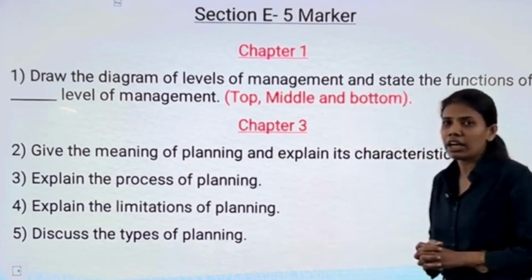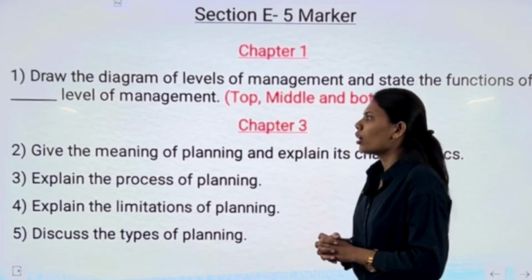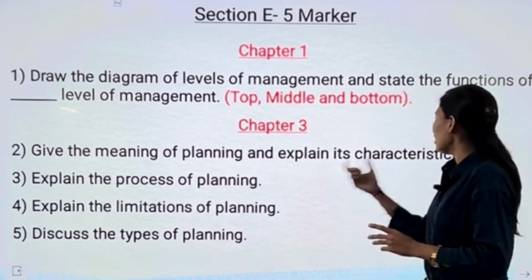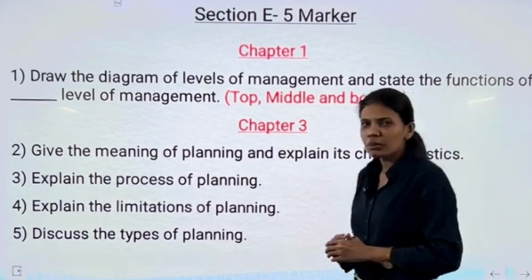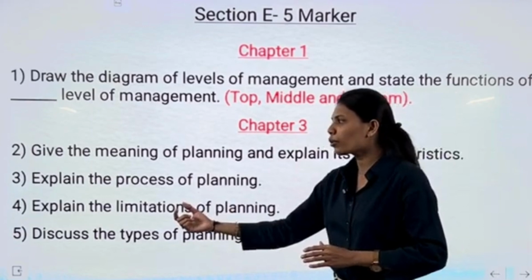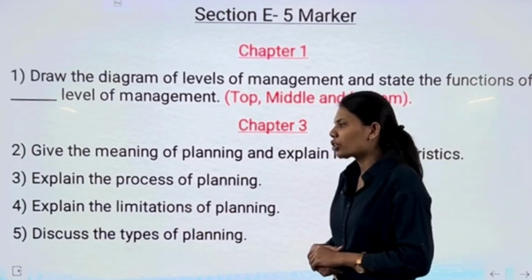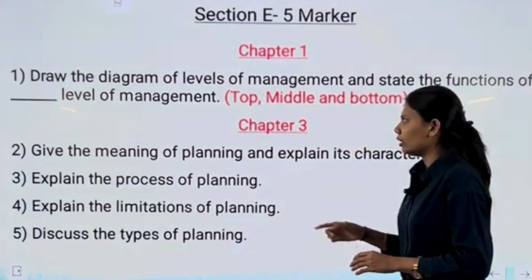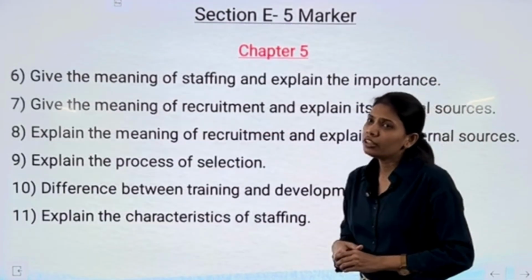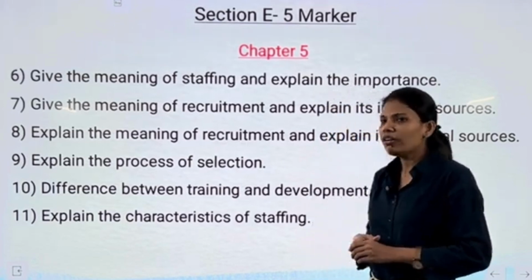Now directly moving ahead with chapter number 3. Our first question from chapter number 3 is give the meaning of planning and explain its characteristics. Our next question is explain the process of planning. Our next question is explain the limitations of planning, and next question discuss the types of planning. Now here we complete with chapter number 3 and directly moving ahead with chapter number 5.